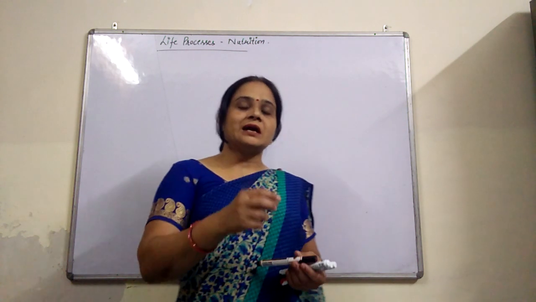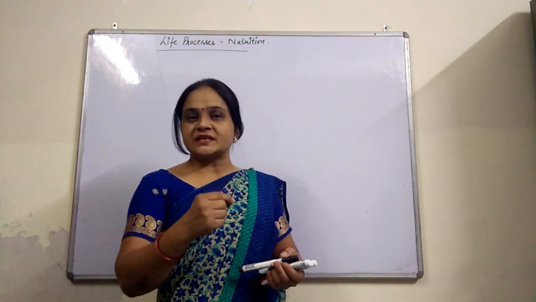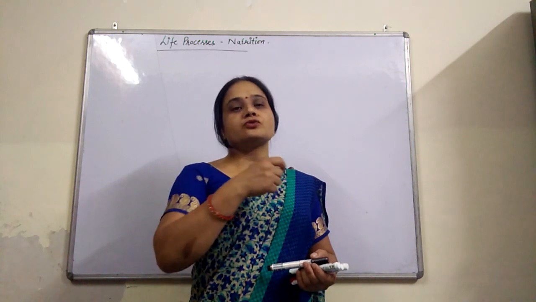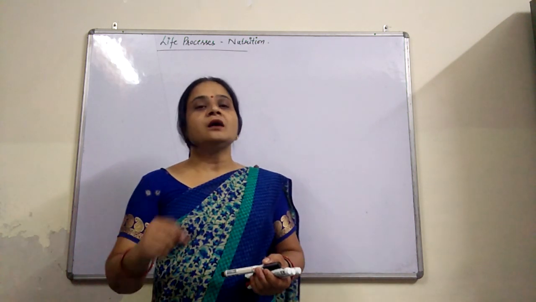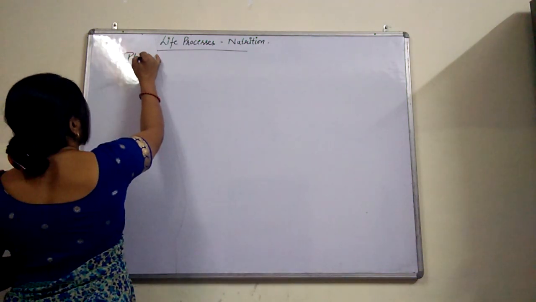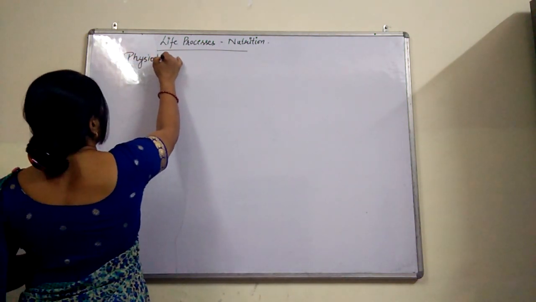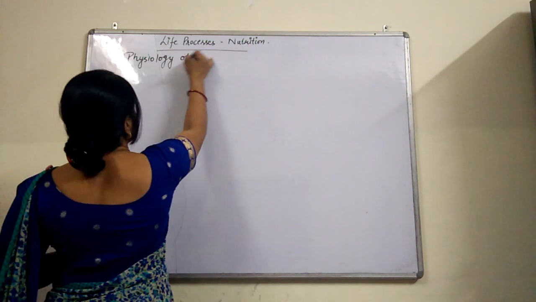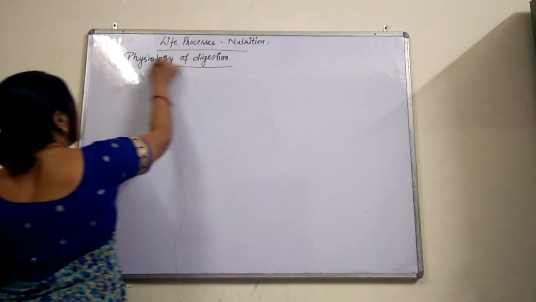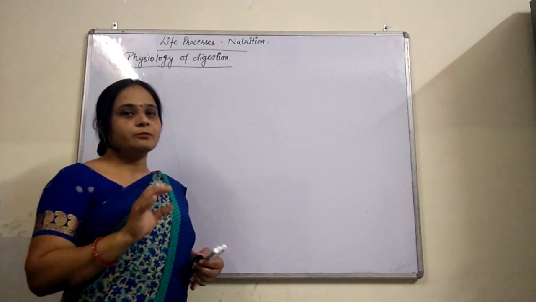Now we start the process of digestion step by step. Step means starting from the buccal cavity, or you can say mouth, up to the anus. Now let me start first with the physiology of digestion, means how the food is digested in our body.